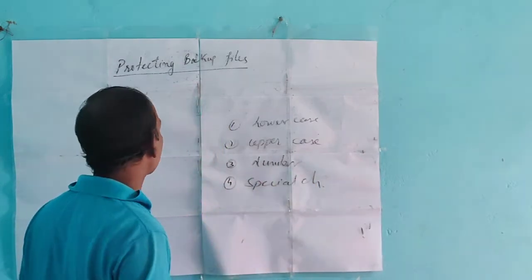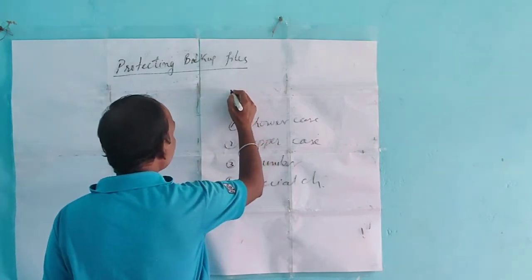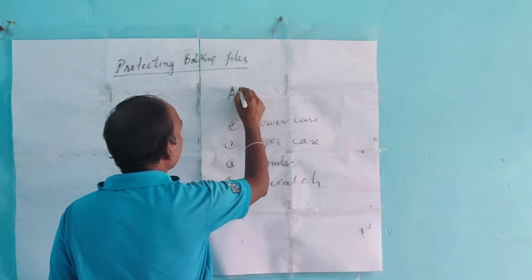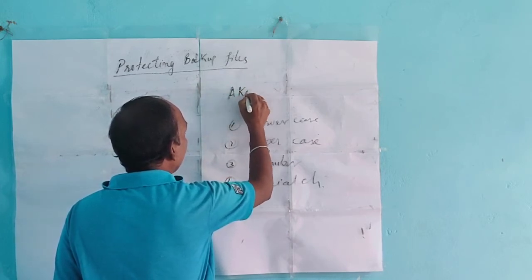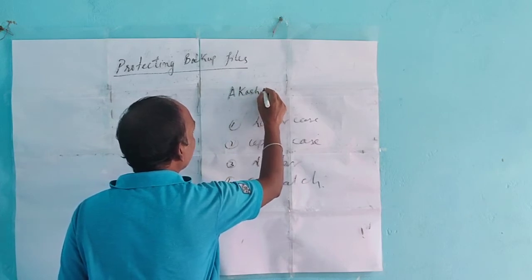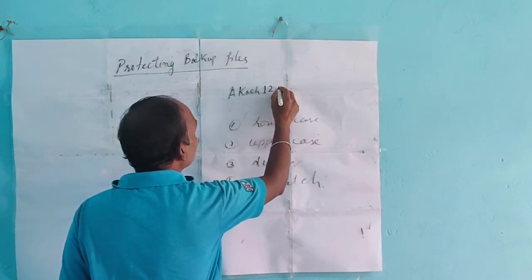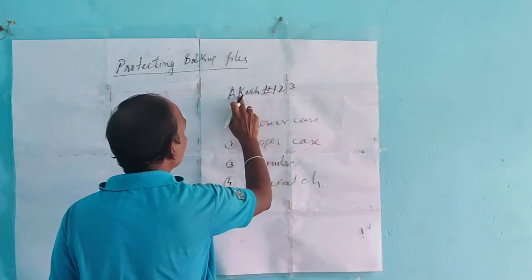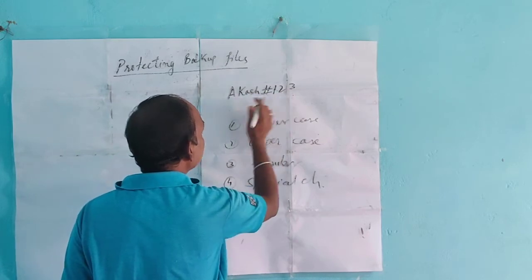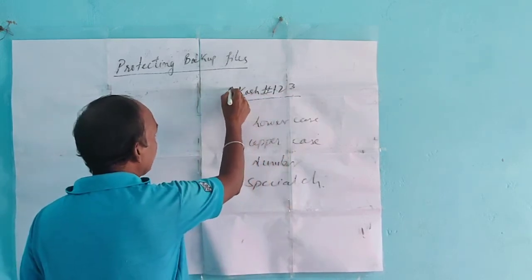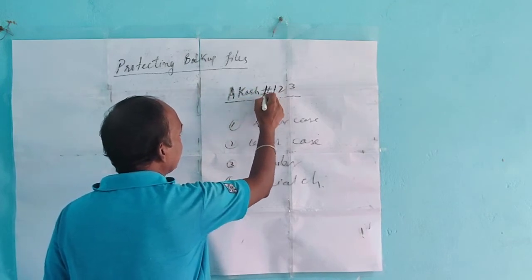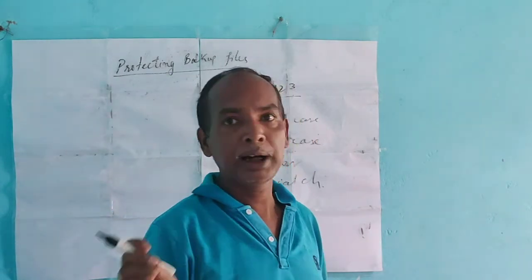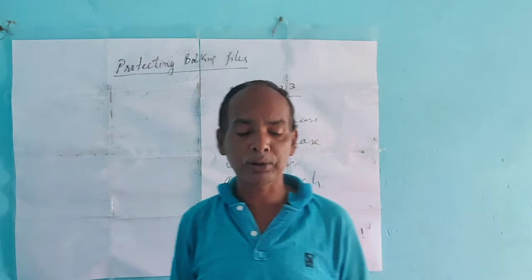For example, if you make a password, say Akash, you can add at the rate, then hash mark, then 1, 2, 3, 4, 5, 6, 7, 8, 9. So this is a 9 character password. Here you can use capital letters, small letters, special characters, and numbers. And when you make a password, keep it in mind and remember it, so you do not forget your password.